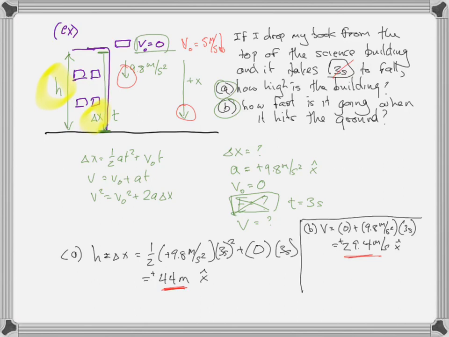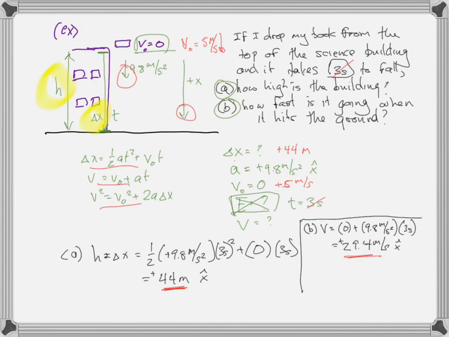I've written down what I know and what I don't know. So when I look at my equations, we still have the same three equations. Delta x is now, we know, plus 44 meters. So this is for part C. A is still that. V0 is now plus 5 meters per second because it's in the downward direction and down is positive.